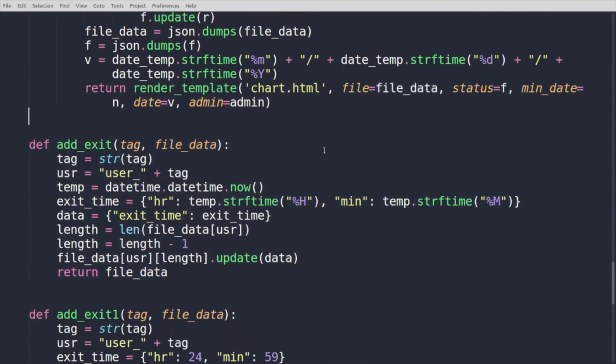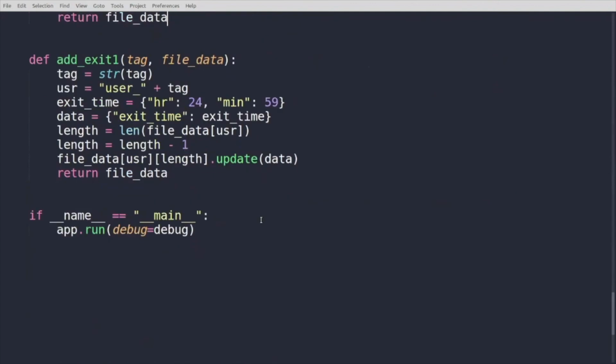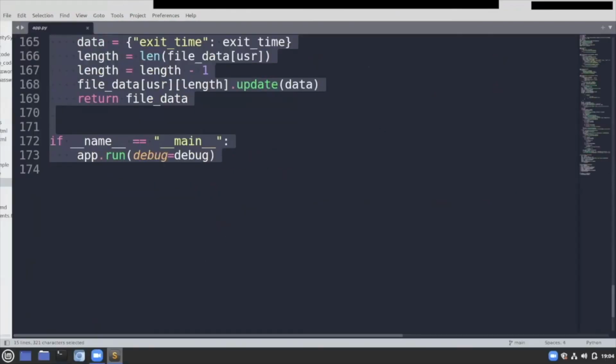But for example, if the person has entered but not yet exited, and we are viewing the page right now, if there is no exit, the data visualization code is not going to work properly. So we just simply add an exit over here to the data. This will add an exit at the current time. So if the person has entered and is still inside, we will see that the person has exited at the current time that the person is viewing the web page. So that is all with the app.python.